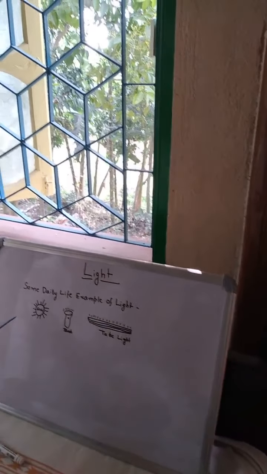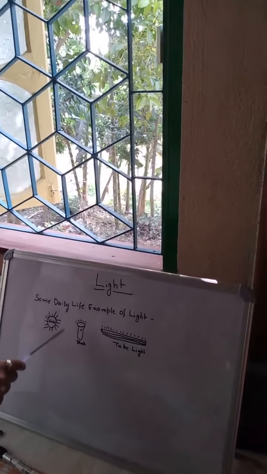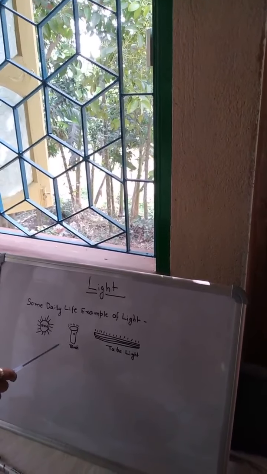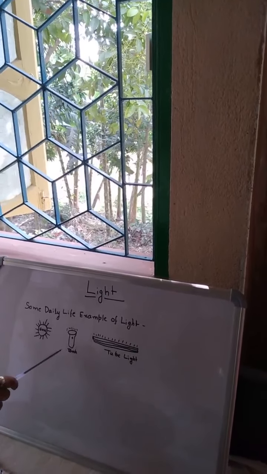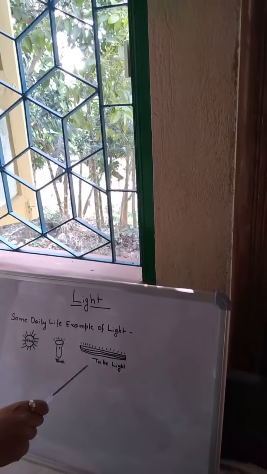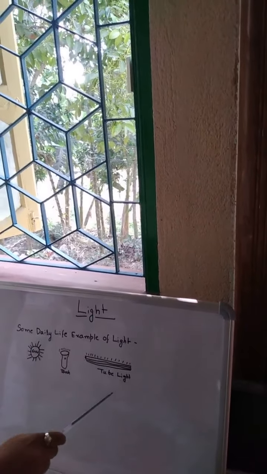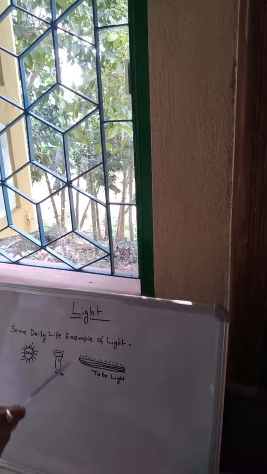Anybody can tell me what is a daily life example of light? Anyone? Okay, let's see some daily life examples of light. See, this is the sun. Every morning the sun gives us light, you know very well. And this is a torch. We use torchlight in the dark to see anything. And this is a tube light. In our house, there is a tube light. In the night time, it gives us light to do our daily work. So you are familiar with those daily life examples of light.